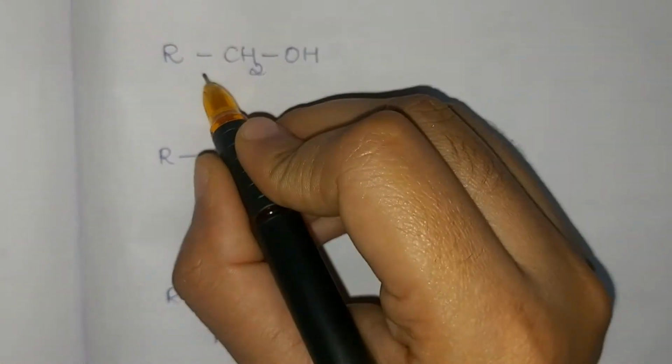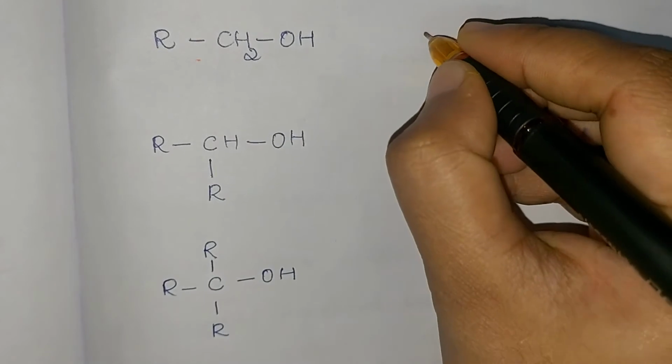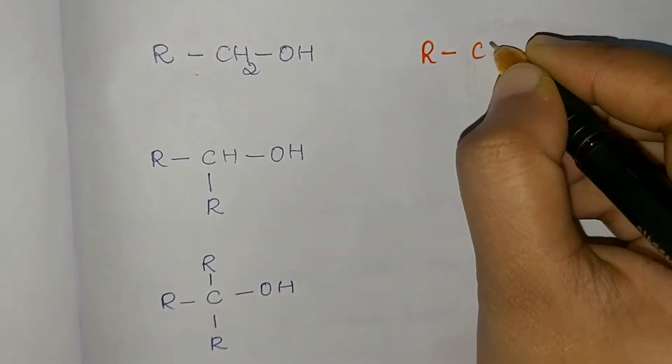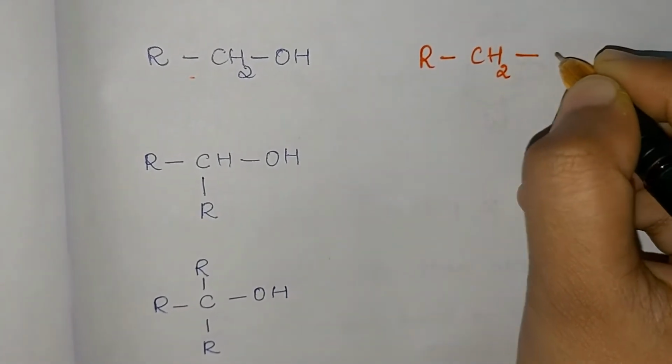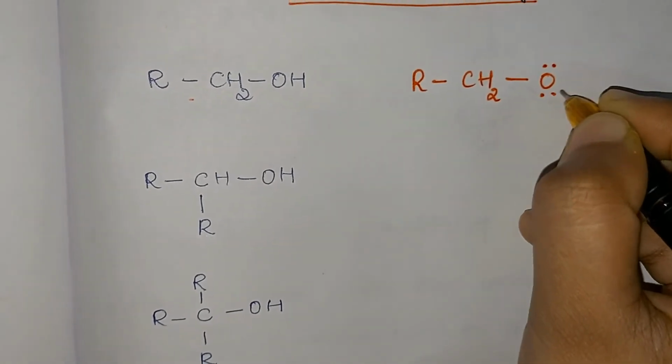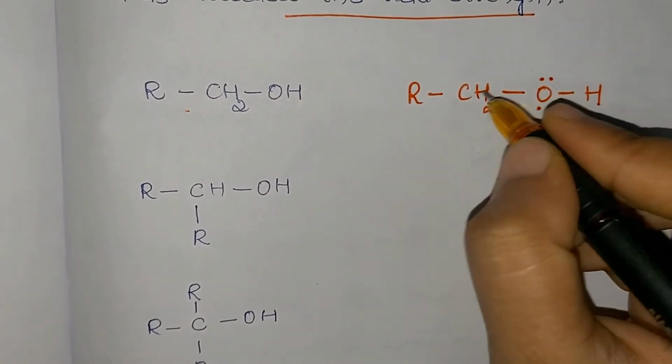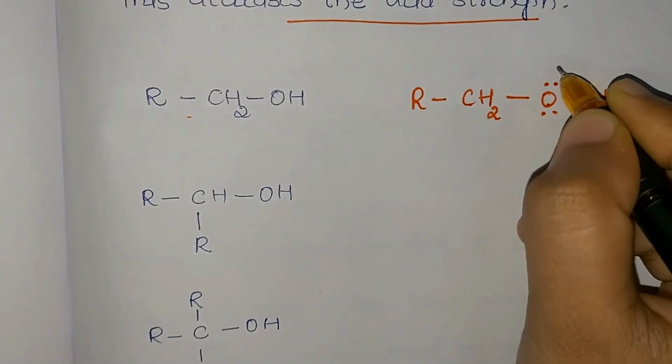So let us consider here, we are having RCH2OH, that is primary alcohol. So R is an alkyl group. One alkyl group is attached to an alcoholic group. When one alkyl group is attached, electron density does not increase much on oxygen atom.